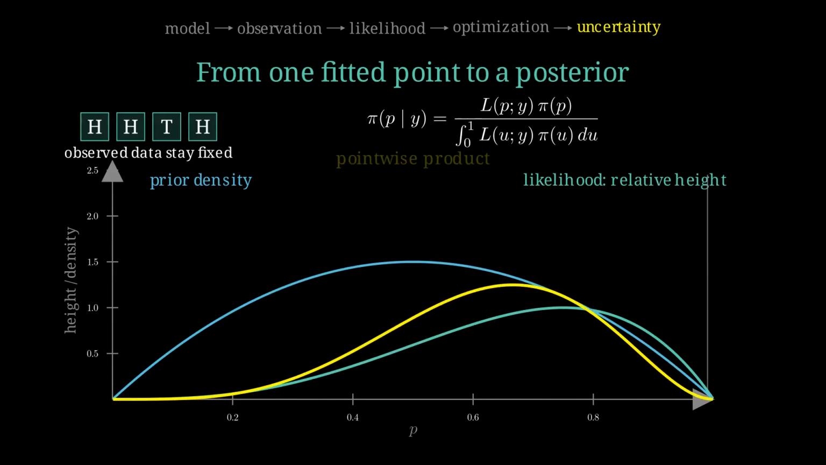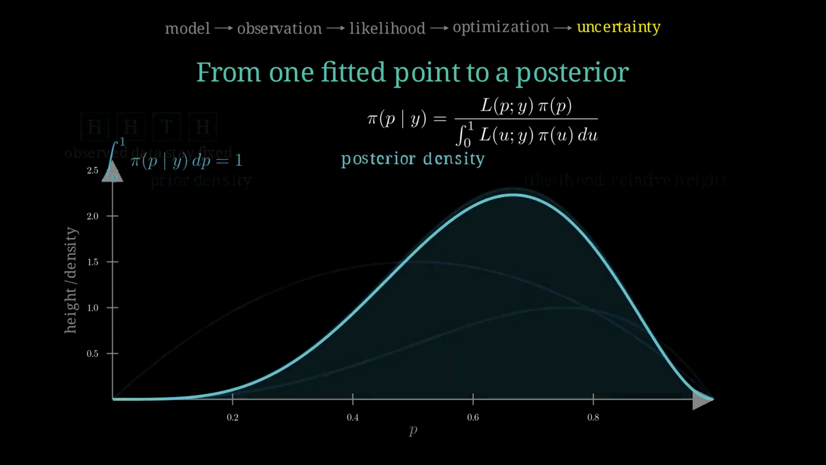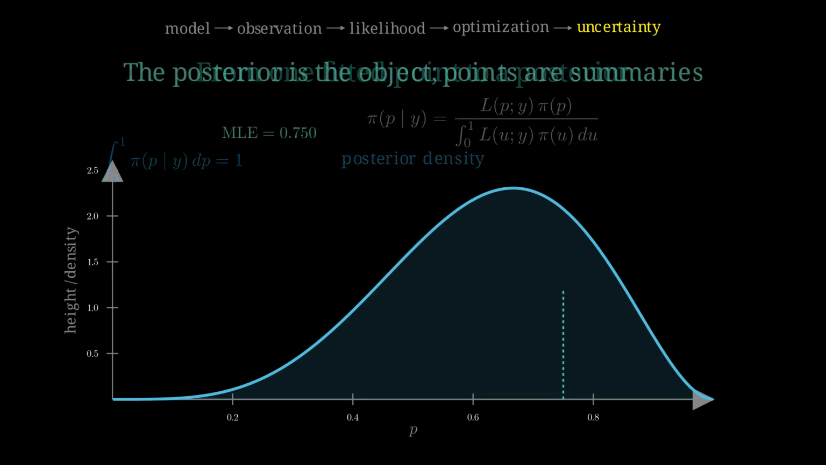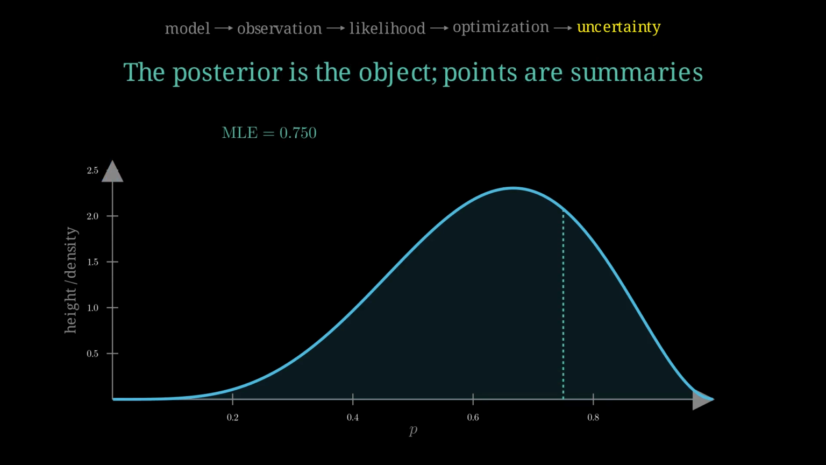With no special algebra, divide the product by its total area and the normalized posterior appears. Its area is 1. It is a probability distribution for the parameter, conditional on this model, this prior, and these observations. The likelihood peak gives the MLE at 0.75. The posterior mode gives the MAP near 0.67, while the posterior mean is 0.625.